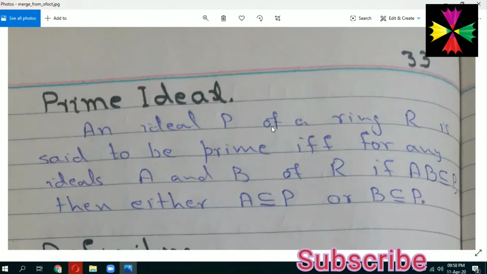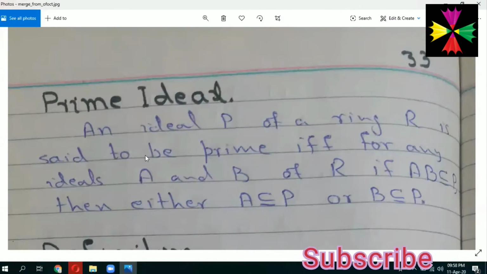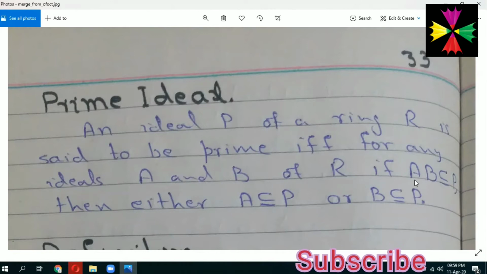Here we have the definition of prime ideal. An ideal P of a ring R is said to be prime if and only if for any ideals A and B of R, if the product of A and B, that is A into B, is contained in P, then either A is contained in P or B is contained in P. So if this condition is satisfied for some ideal P of a ring R, then such an ideal P is